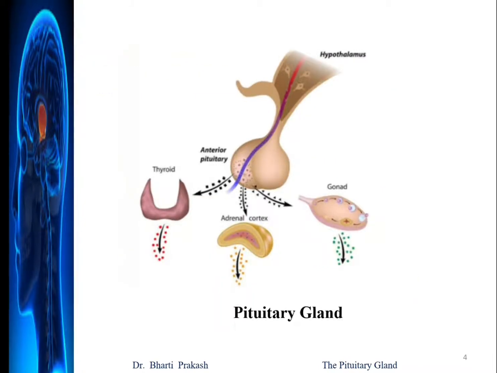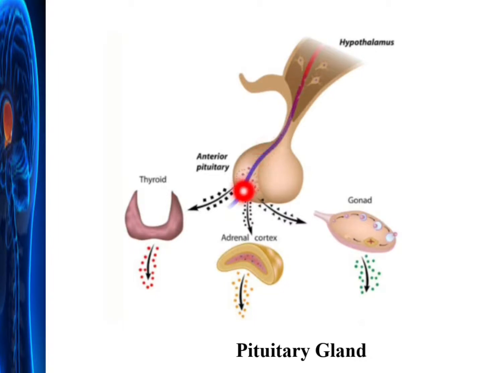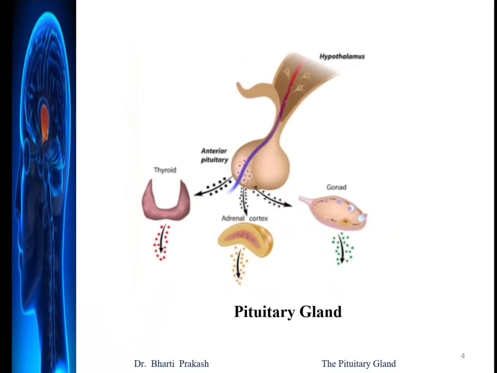In this diagram here, it is very clear that this is the anterior lobe of the pituitary. It will secrete the thyroid stimulating hormone, which will stimulate the thyroid gland. Then the adrenocorticotropic hormone, which will stimulate the adrenal cortex. And it has two gonadotropic hormones, which are going to stimulate the gonads. So these are the tropic hormones.